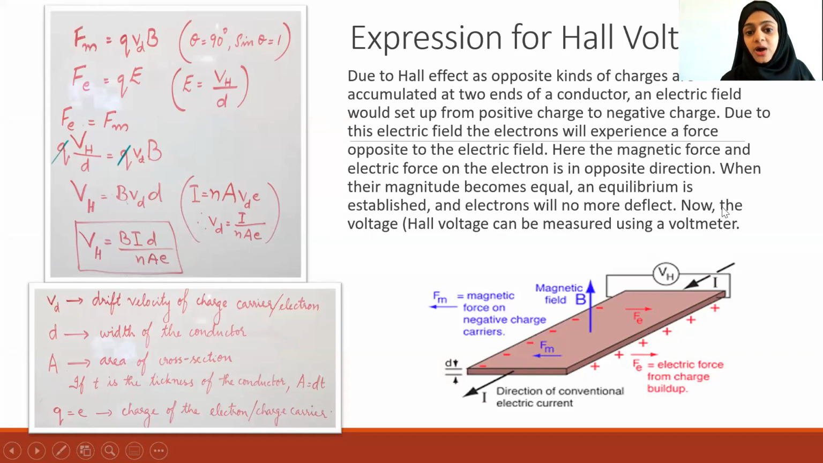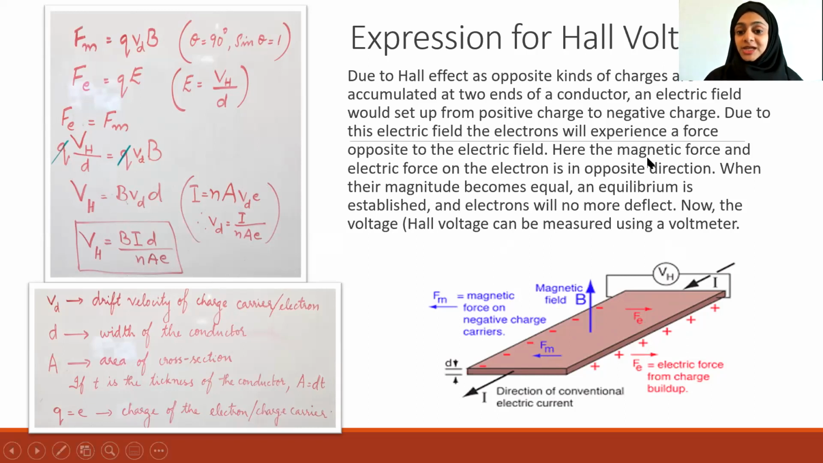Teacher, what if Fe is greater than Fm? If Fe is greater than Fm, there will be more force, this potential will reduce, and electrons will move. But anyway, this Fe happens only because of the electric field developed due to Fm. So there is less chance that Fe will be more than Fm.